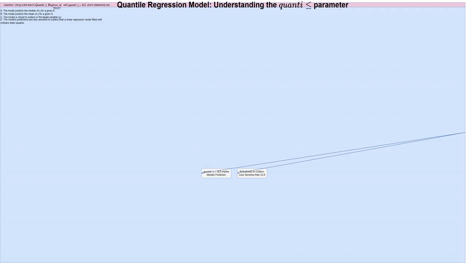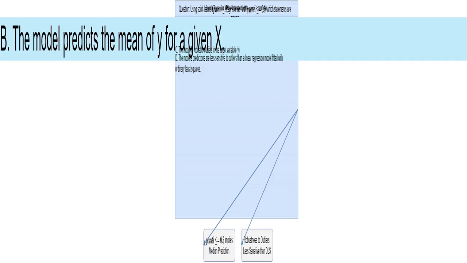This statement is correct. The quantile equals 0.5 setting in the QuantileRegressor makes the model predict the median of the target variable. I selected this quantile precisely to find the central tendency. This is true. The QuantileRegressor's strength lies in its robustness to outliers compared to OLS regression. OLS regression is very susceptible to outliers because it minimizes the sum of squared errors, heavily weighting extreme values.